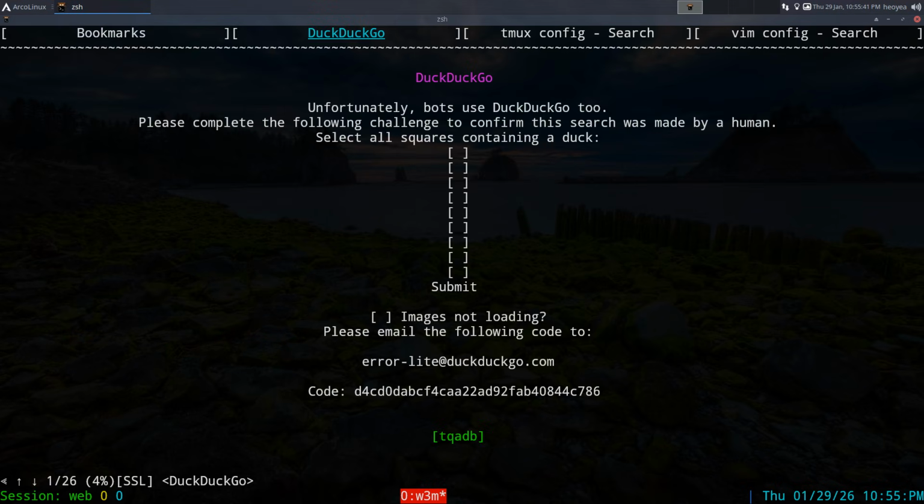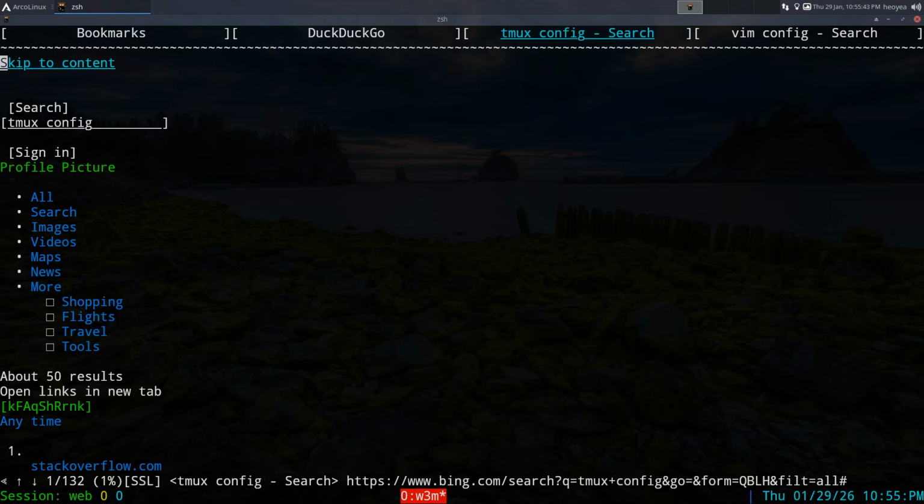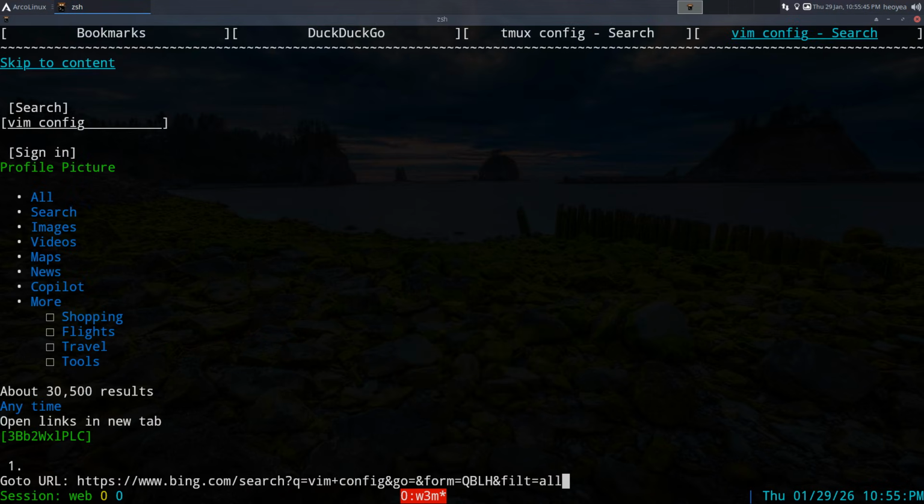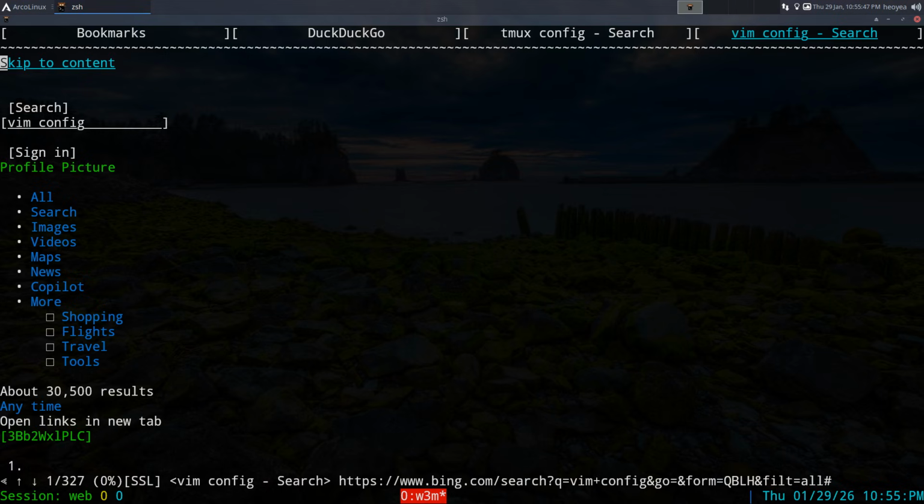We have our bookmarks, we got DuckDuckGo, and then what is this one? Bing, and then we have, what is this one? Bing again, 2 Bings, right? So that's what you can do with restoring and saving your sessions and stuff like that.